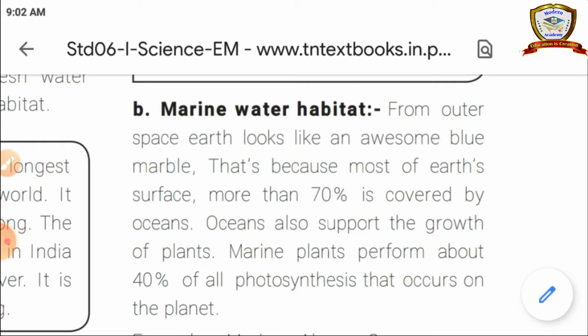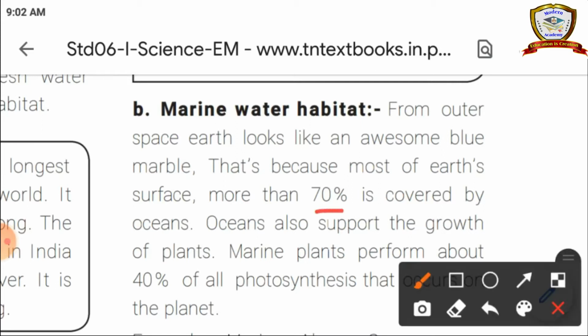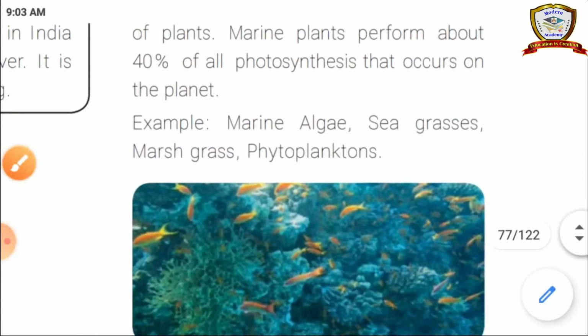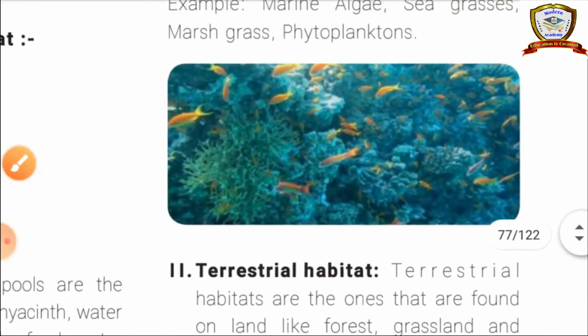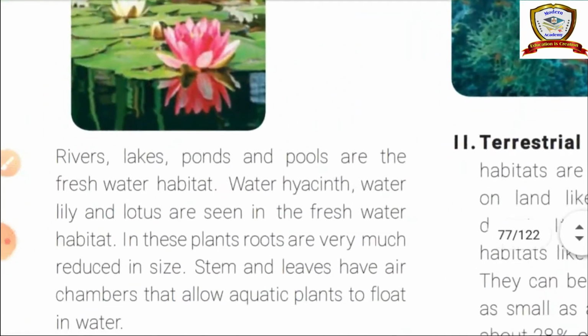Marine is nothing but sea. More than 70% of Earth is covered by the oceans. If you take a photo of Earth from space, we can see mostly only the blue color, because 70% of Earth is covered by oceans. And these marine plants perform nearly 40% of photosynthesis. So this is about the marine water. You can see some animals and plants in the marine water.